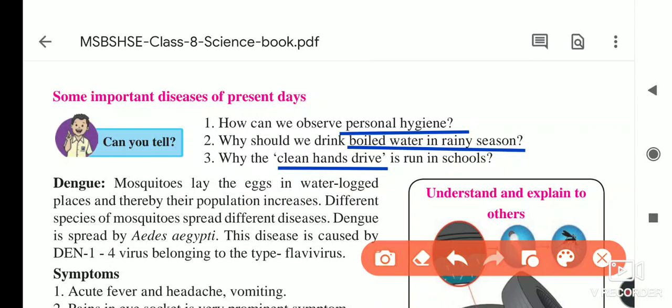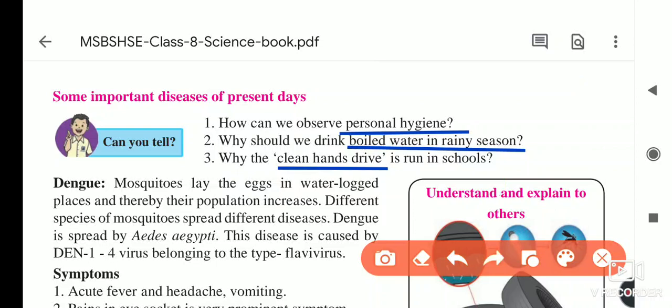Okay, and due to this, what happens? So many diseases are spreading due to contact. Whenever we touch the things which come our way, some microorganisms are on them that we can't see with our eyes, so we have to clean our hands. To kill the germs, use soap for cleaning our hands. And the clean hand drive is run in the school to build good habits, and that is useful for protecting us from diseases like corona.